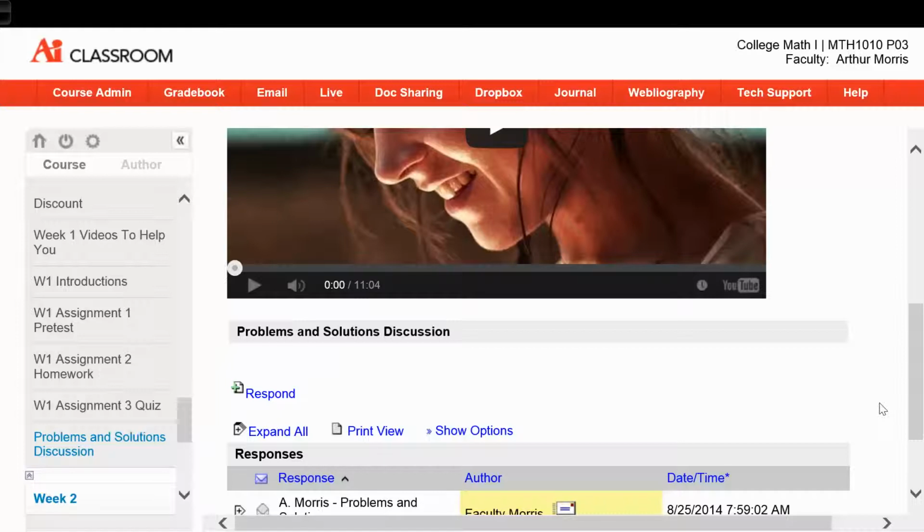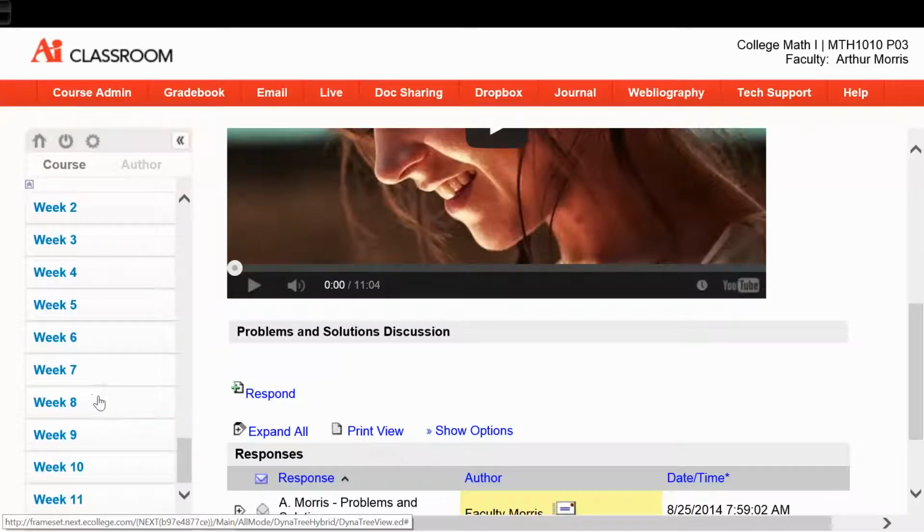When you ask questions about a particular problem, make sure you put that problem number in the subject line. That way it'll make it easier for others to go back, and when they see that problem, they can check it, or they may have a solution for you on how to work through it.